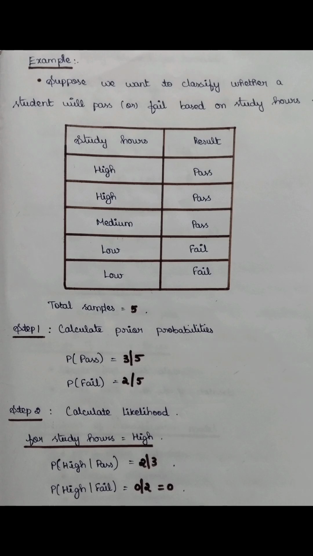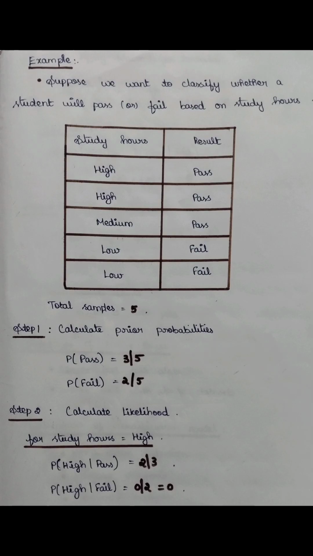In this example, we want to classify whether the student will pass or fail based on their study hours. Here I take 5 samples for the input feature. If the study hours is high, the result will be pass. If the study hours is medium, the result is also pass. If the study hours is low, then the result is fail. These are the 5 samples I have taken as my input. Let us solve the problem.